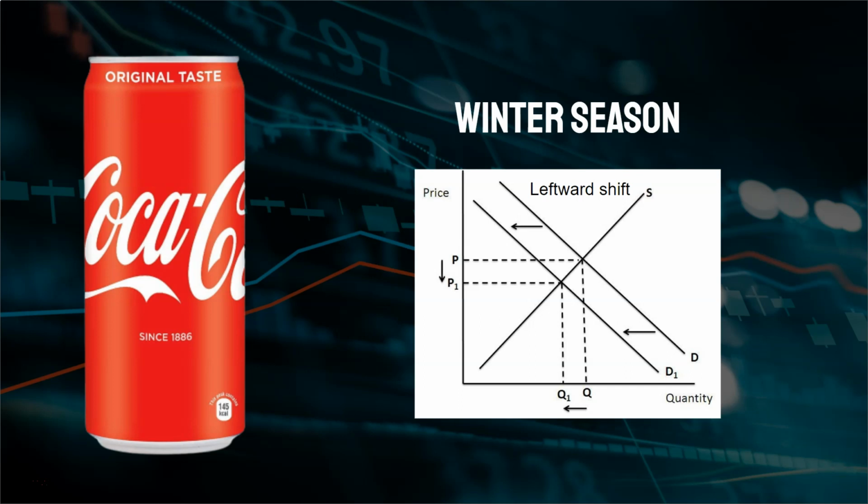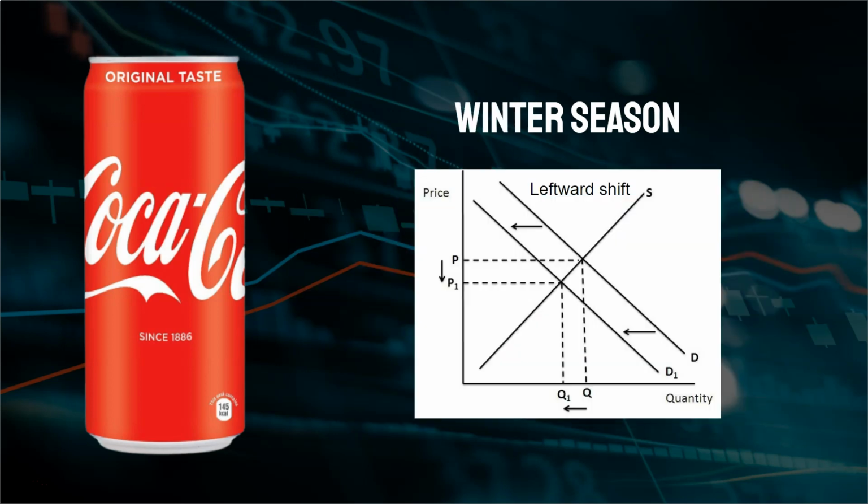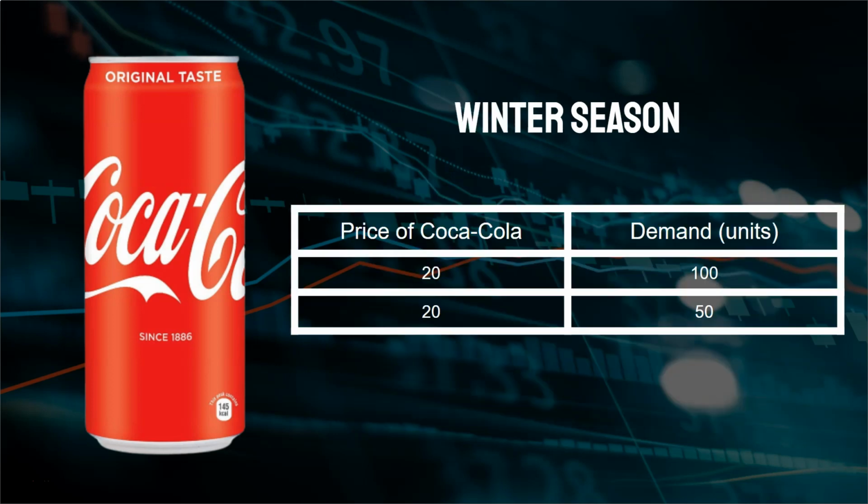And in any x-axis, you can see that the quantity increases from left to right. So 0 is the origin, 1, 2, 3, 4, 5. So when it's a leftward shift, it decreases from 5 to 4 or 4 to 3. In the winter season, the demand decreases, and this graphically represents it. So a rightward shift is an increase in demand, and a leftward shift is a decrease. And we can see that over here in the schedule as well. The price is constant at 20, but in winter season, the demand decreases from 100 to 50.